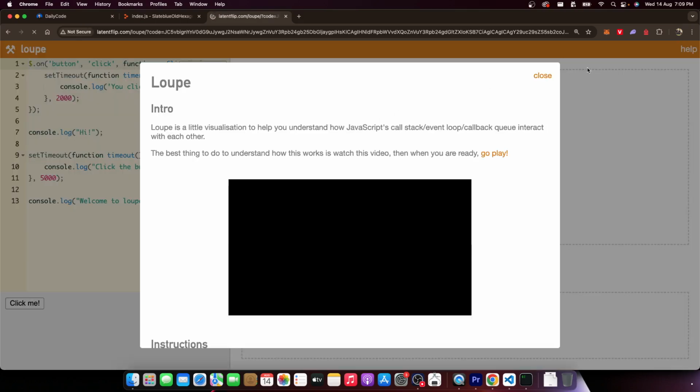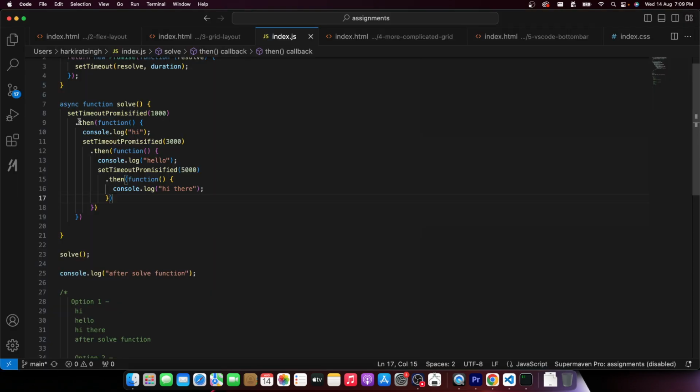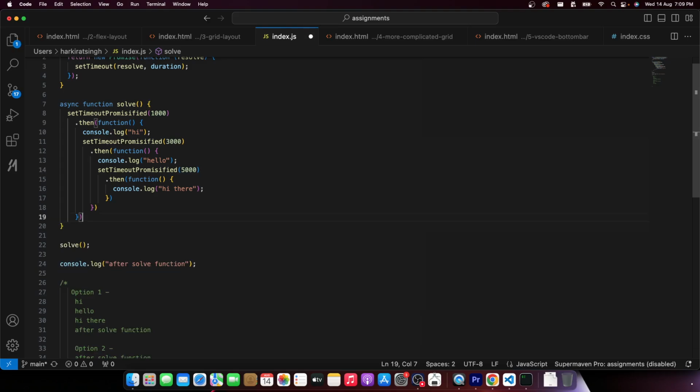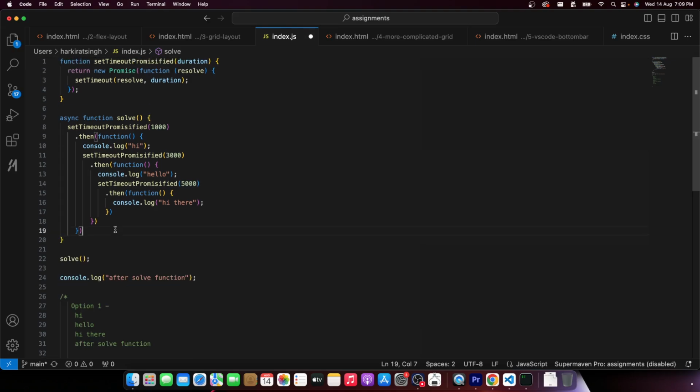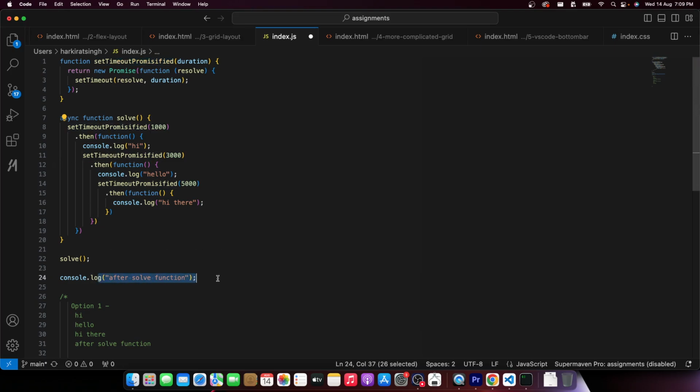If you remember the architecture of JavaScript, specifically asynchronous function calls, some things are handled by web APIs. They would then reach the callback queue and then get pulled to the call stack. If I wrote code like this, you would have hopefully guessed that set timeout promisified reaches the web API section, and hence while this is running, the call stack can do its other things, which is why the call stack is printing this.